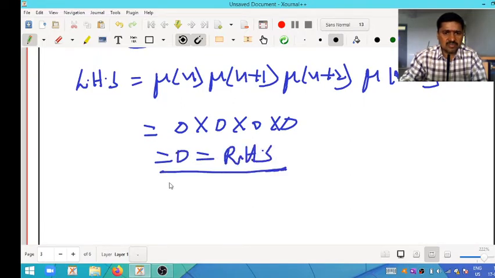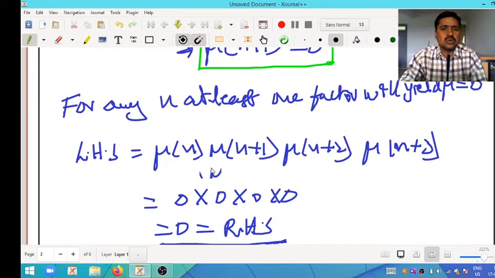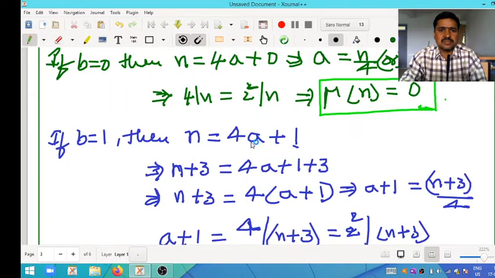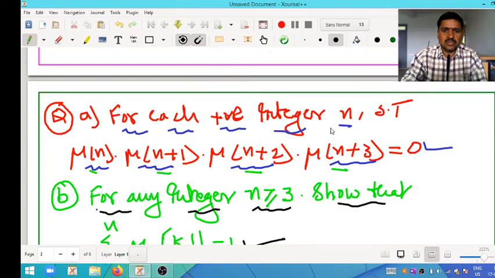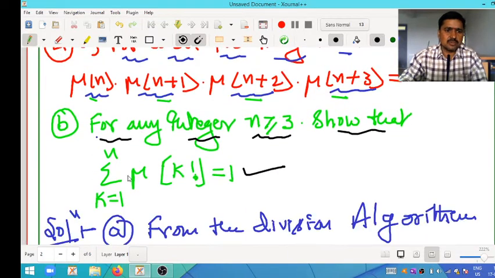So Mobius of n into Mobius of n plus 1 into Mobius of n plus 2 into Mobius of n plus 3 is equal to 0 for positive integer n. So I hope you all are clear. I will move on to the next one, that is B.